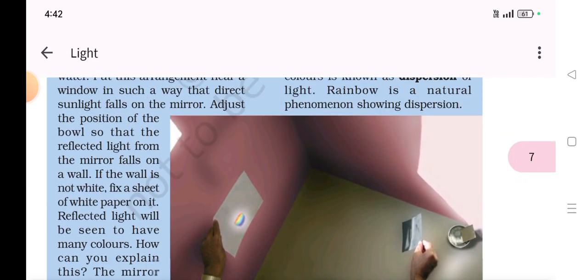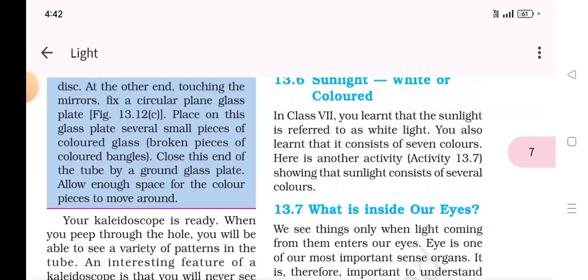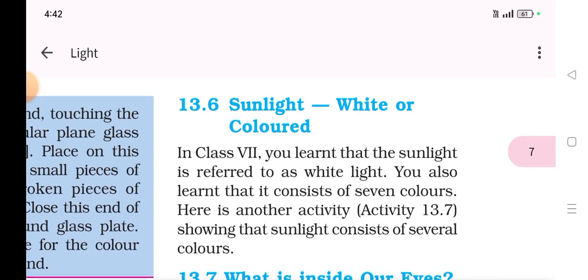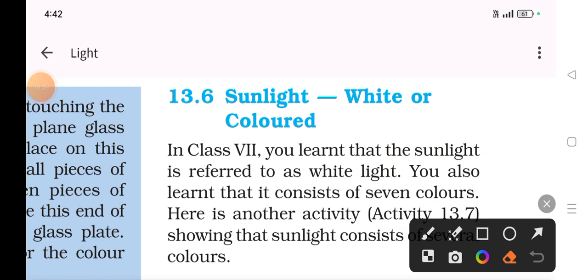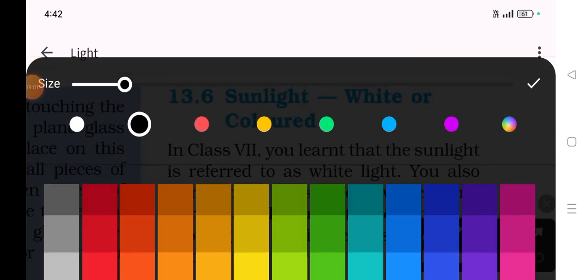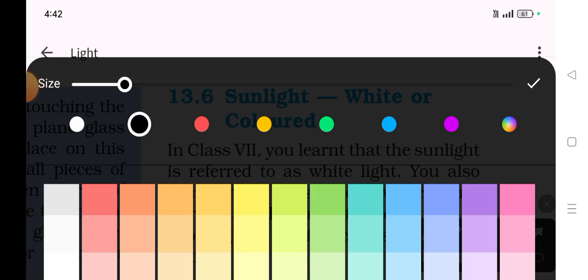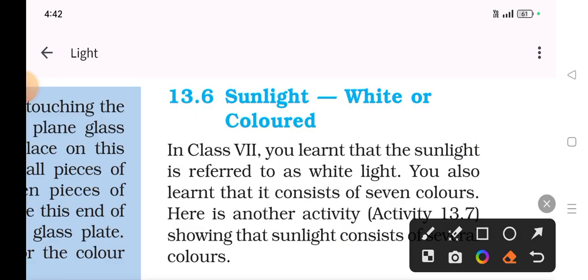So they were just telling us about the kaleidoscope. Is sunlight a white light or a colored light? Everyone knows, sunlight is in which color? Yes, sunlight is white. It is white in color, but often we color it as yellow and so on.